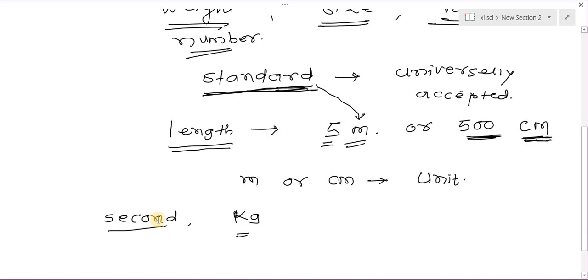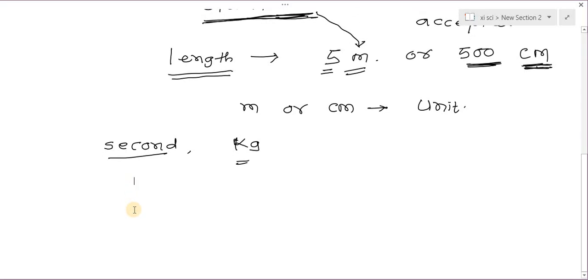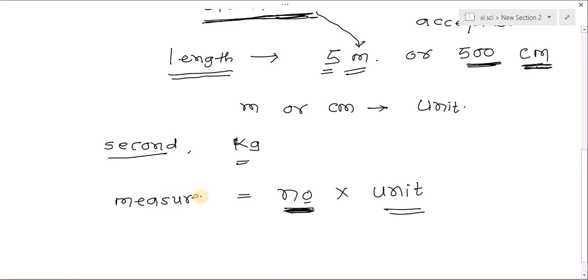So any measurement which we get while measuring a quantity is the combination of two things. If we measure any quantity and get the measurement, then that measurement is a certain number followed by the unit of that quantity. So a number, the value of that unit, times the unit is the actual measurement. Any type of measurement you can write in this format.